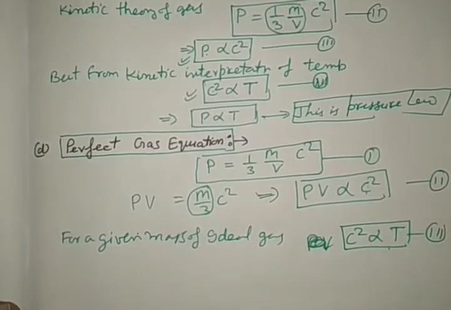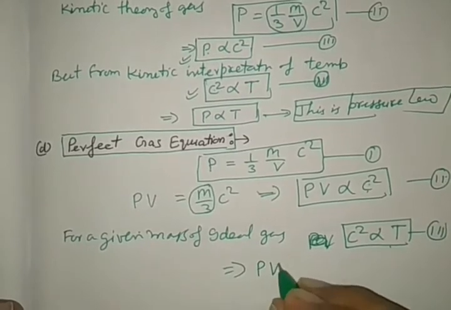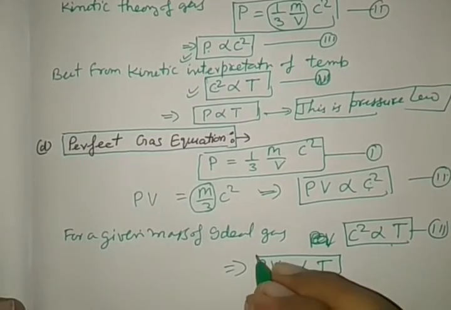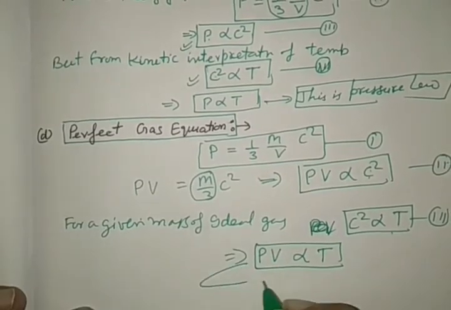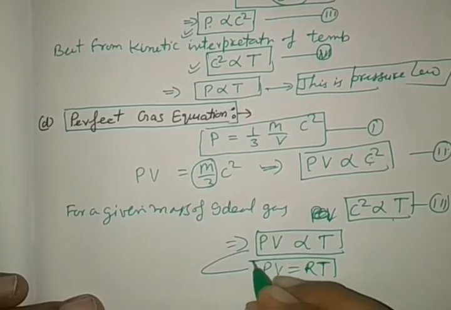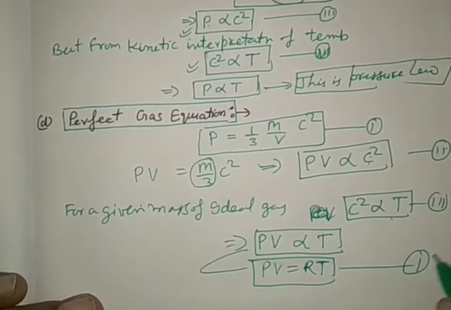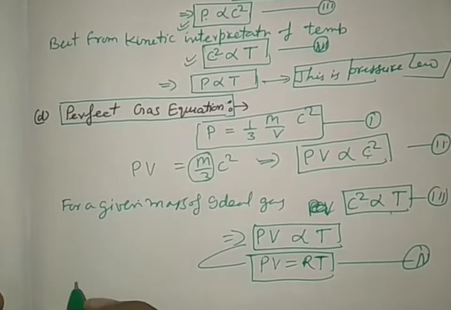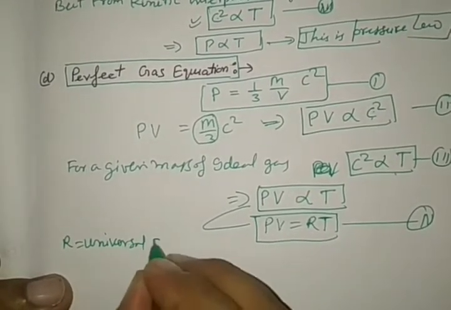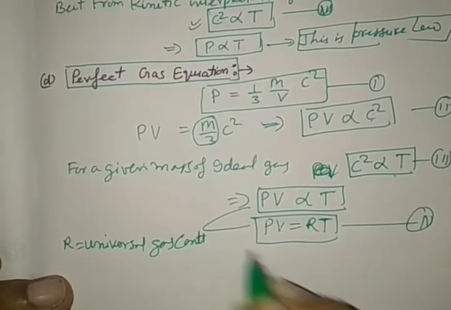See, in these two equations, equations 2 and 3 speak what? PV proportional to T. Right? Or we may write PV is equal to RT. This is equation 4, where R is the universal gas constant.